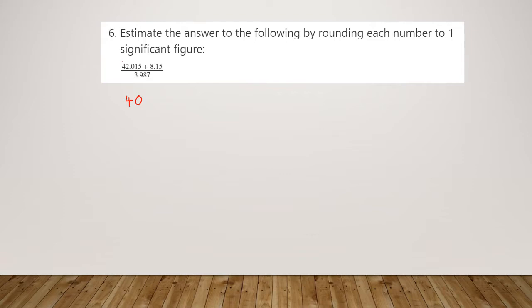So the second number is in the units. It starts off with 8, so we have 40 plus 8, and then that's over 3.987. That number's in the units, so we round to the nearest unit, so that's going to be a 4. So do the sum here. Obviously, BIDMAS-wise, we need to do the numerator before we can do any division, so you get 48 as the numerator, and we're dividing that by 4, and therefore we get 12 as our final rounded answer.